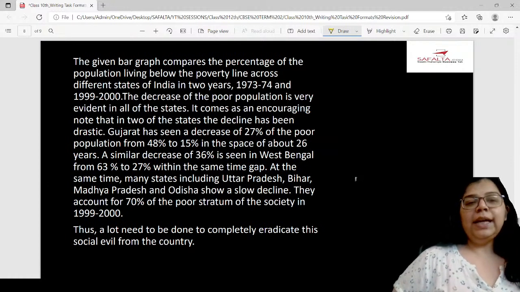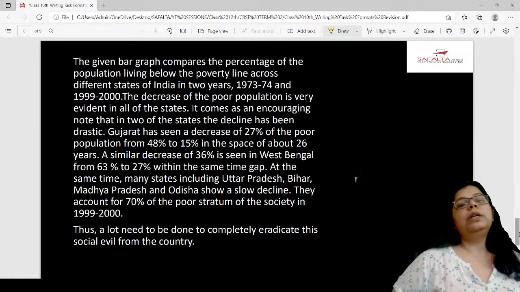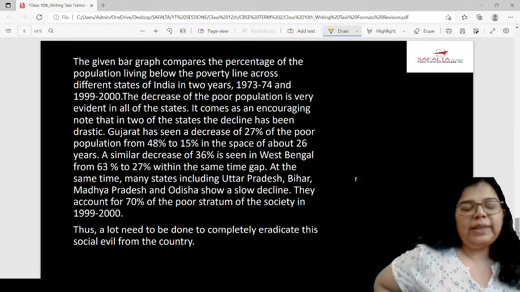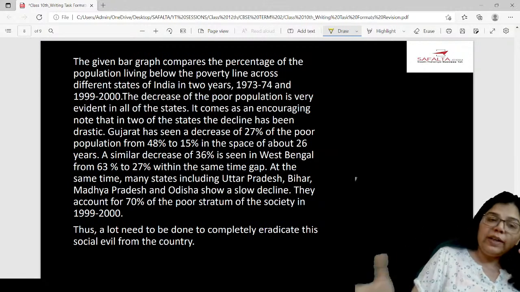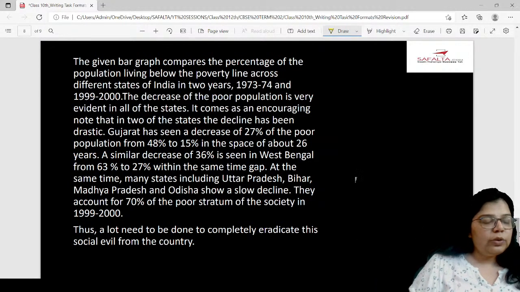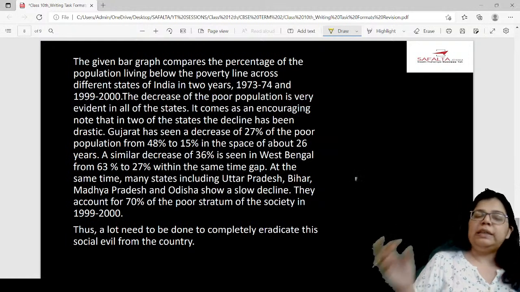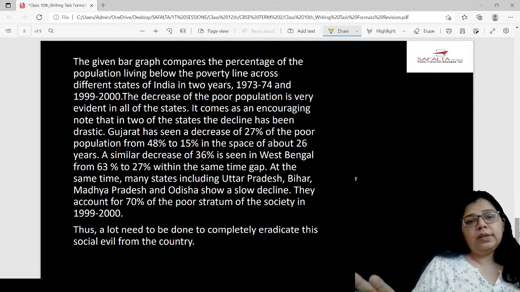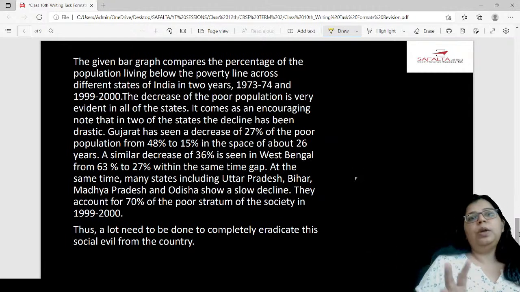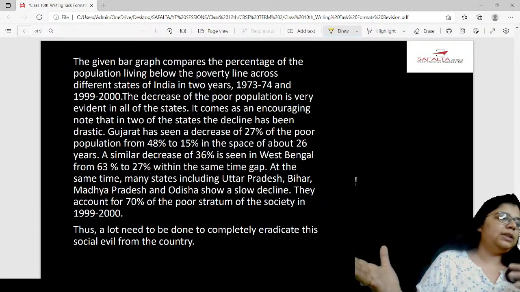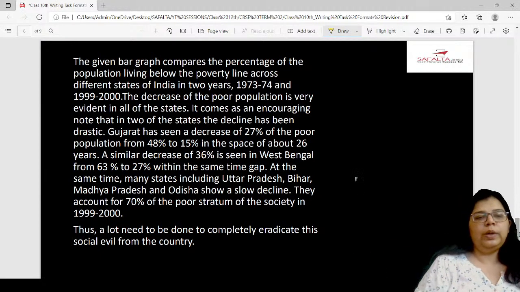So Gujarat, here it mentions Gujarat has seen a decrease of 27%. We've written West Bengal has seen a decrease of 36%. If you don't want to make this calculation, it is absolutely fine. It's not necessary that you write the actual figures. You can simply write close to 50%, close to 10%. It's absolutely all right.